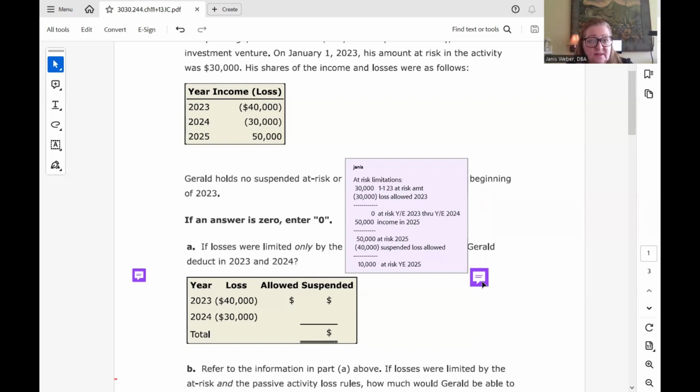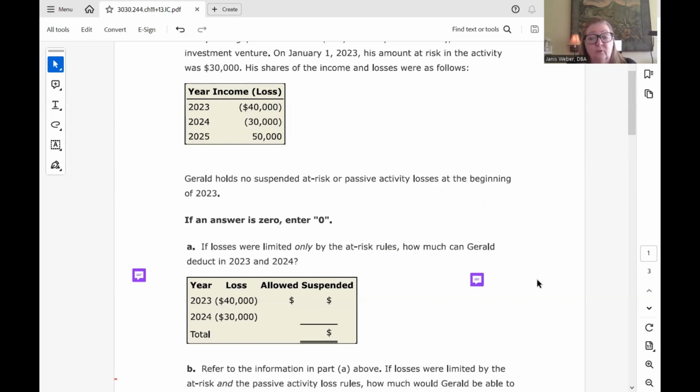And then once you pass that milestone to say, yes, I can deduct $30,000 under at-risk rules, you still have to jump through the hoop to see if you're allowed to deduct based on passive activity loss rules. In this case, if we only had to deal with at-risk, we could take a loss of 30,000 in 2023, but then nothing in 2024. So that was the first question they asked us.